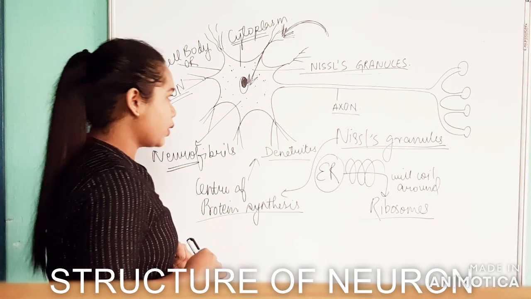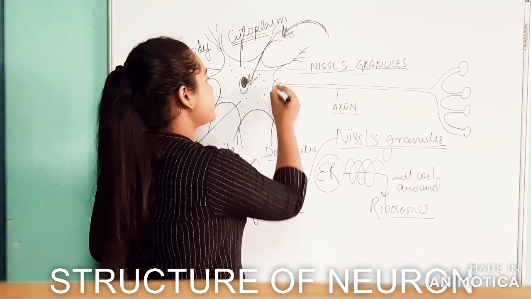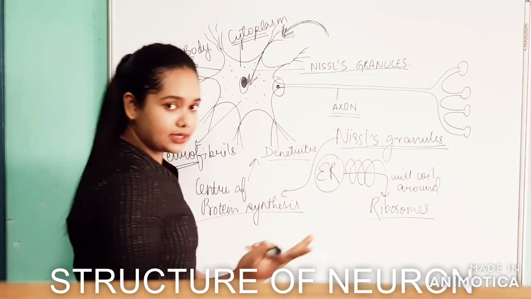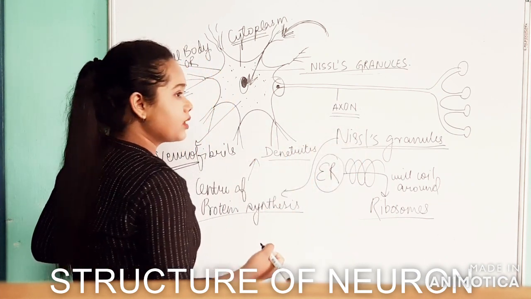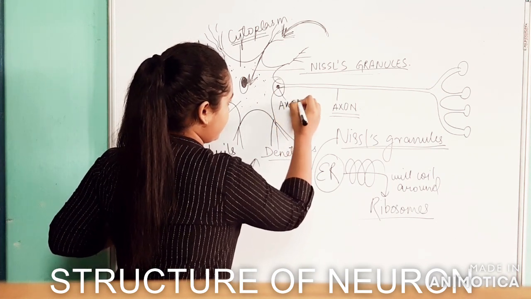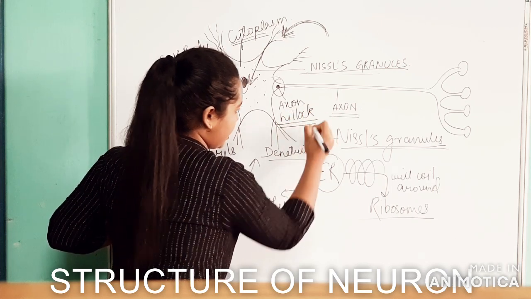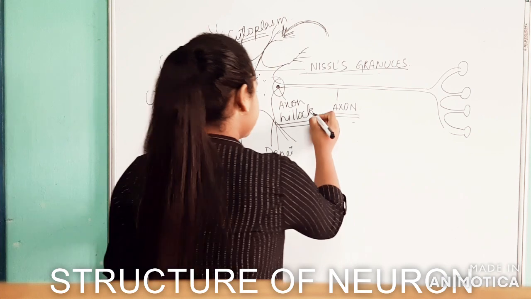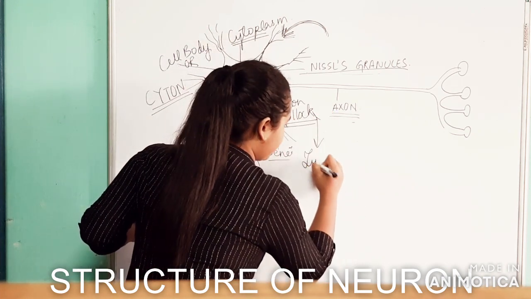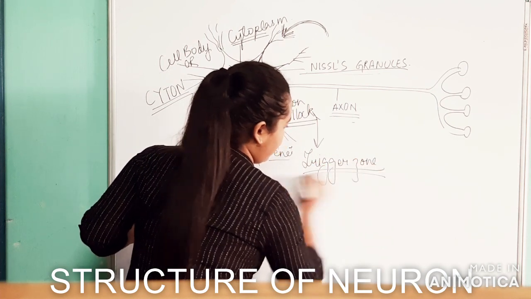Now let's move to the axon. Starting from the point where the axon is starting, this part of the cell body from where the axon is getting started, this point is what we call the axon hillock. This axon hillock, that is the starting point of the axon, is the trigger zone of the neuron cell.